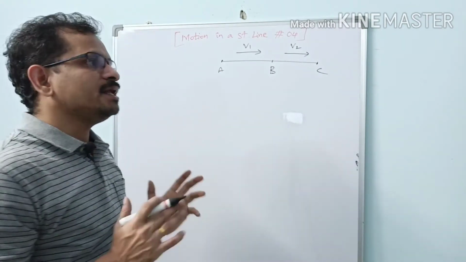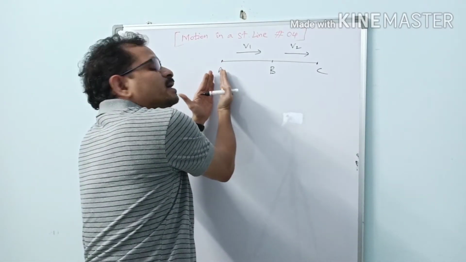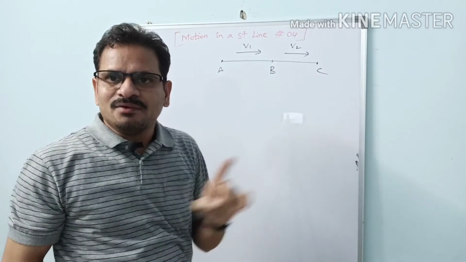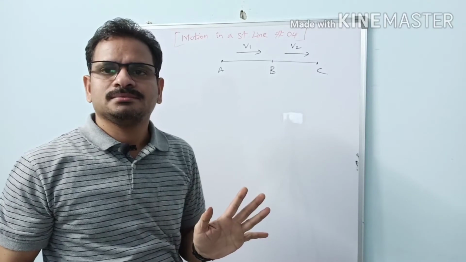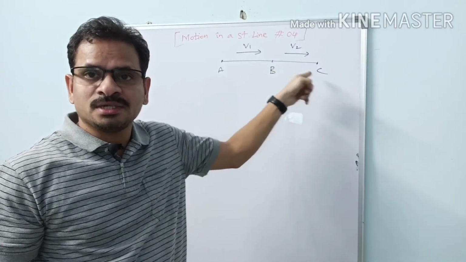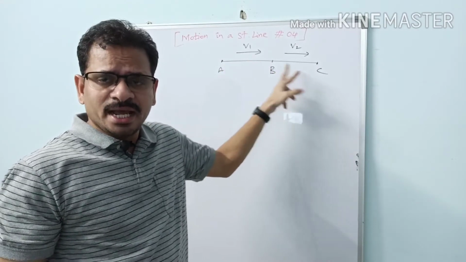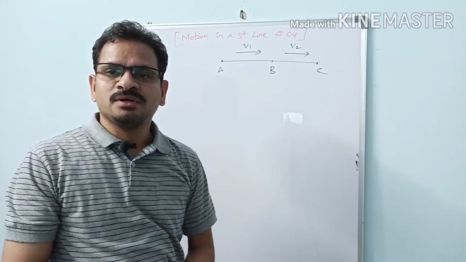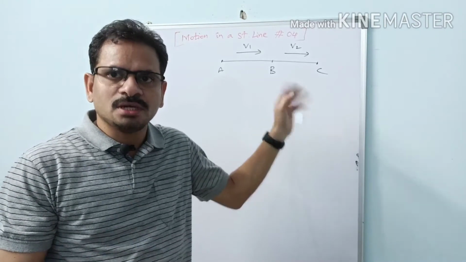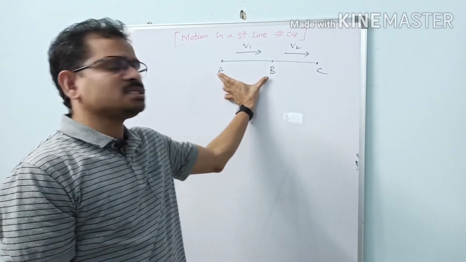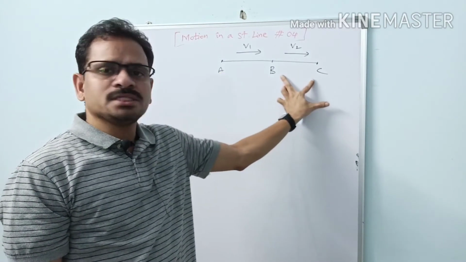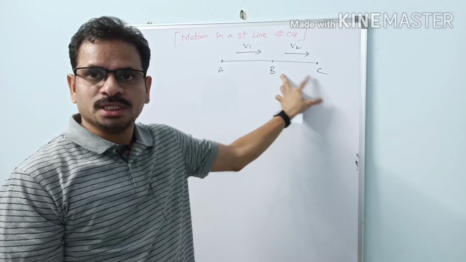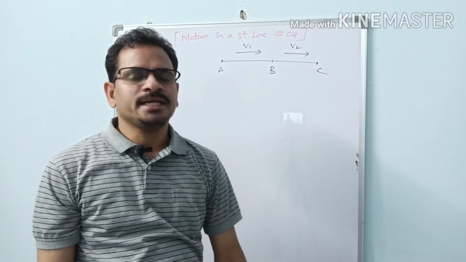Then what about the nature of the motion if you consider the points from A to C? Throughout the journey from A to C, the velocity is constant or not? The velocity is not constant here. For some part of the journey the velocity is v1 and for some other part of the journey the velocity is v2. Then can we call this non-uniform motion or uniform motion? See, when the velocity is constant from A to B, we call it uniform motion. From B to C, since the velocity is the same, constant, that is v2, we call this uniform motion. Then what about the A to C part of the journey taken at a time?